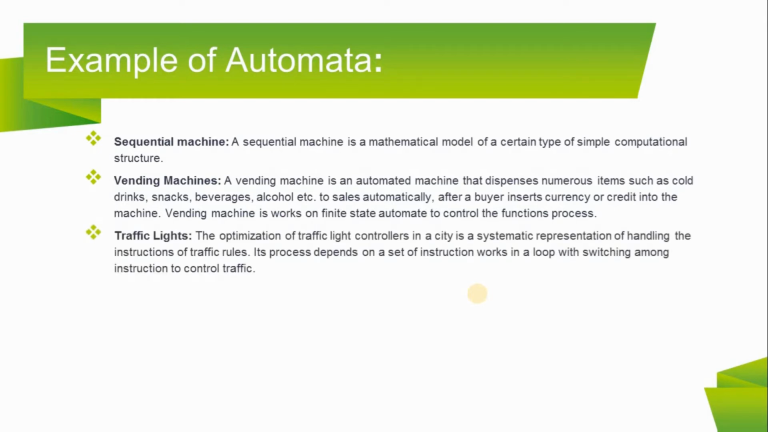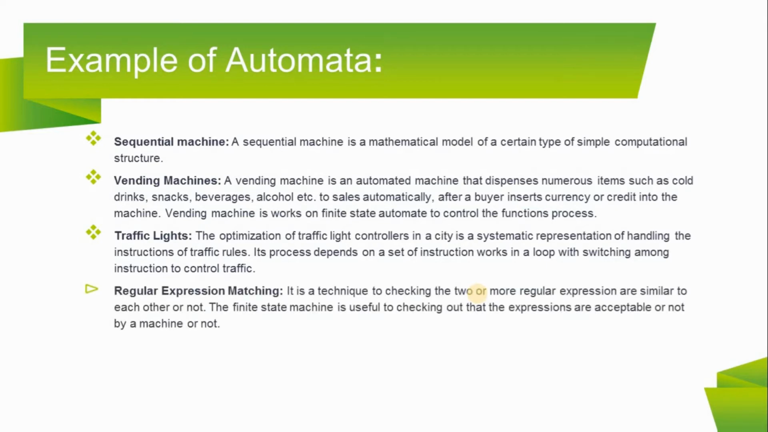Third, traffic lights. The optimization of traffic light controllers in a city is a systematic representation of handling the instructions of traffic rules. Its process depends on a set of instructions that works in a loop, switching among instructions to control traffic. Fourth, regular expression matching. It is a technique for checking whether two or more regular expressions are similar to each other or not. The finite state machine is useful for checking whether the expressions are acceptable by a machine or not.